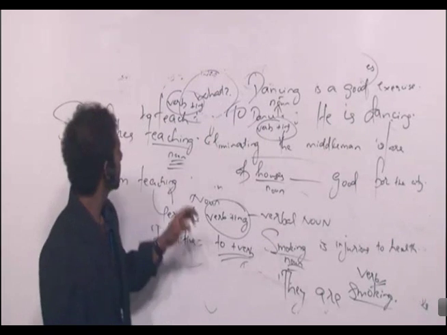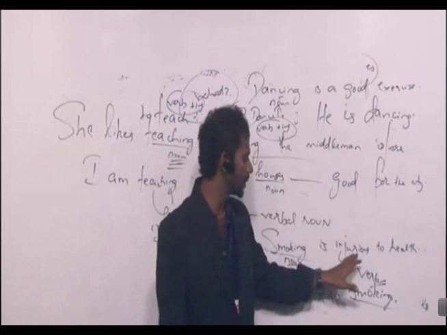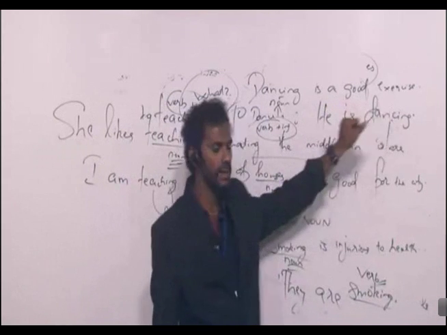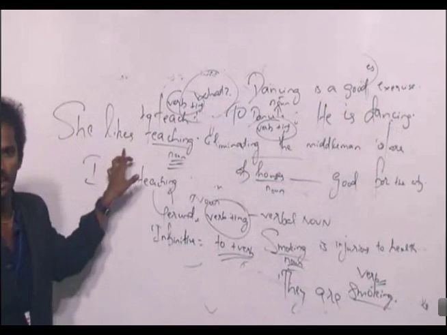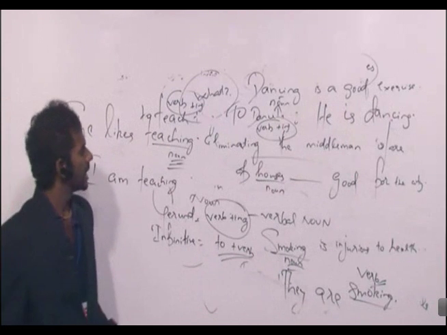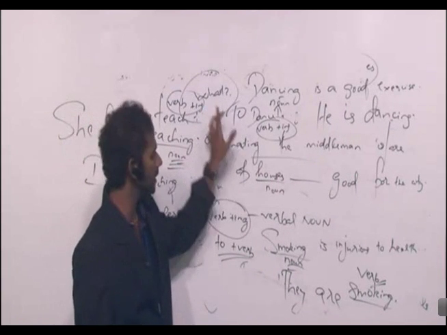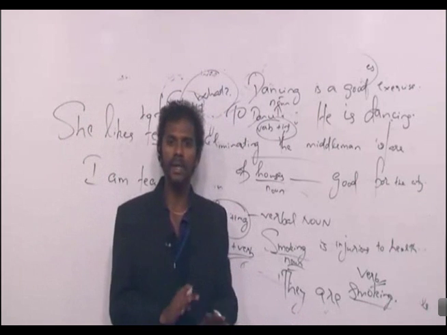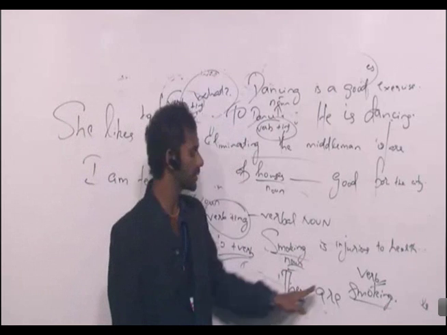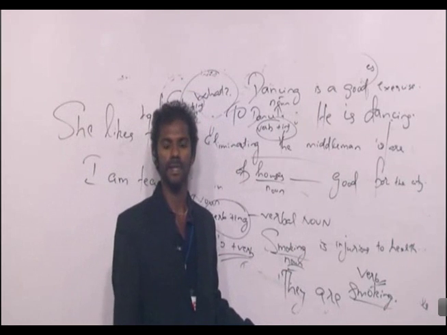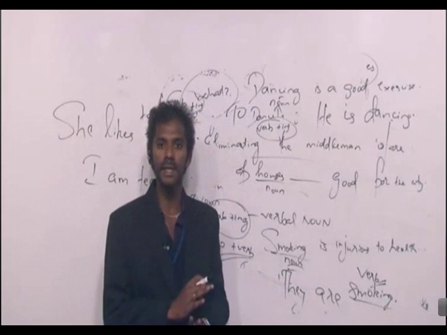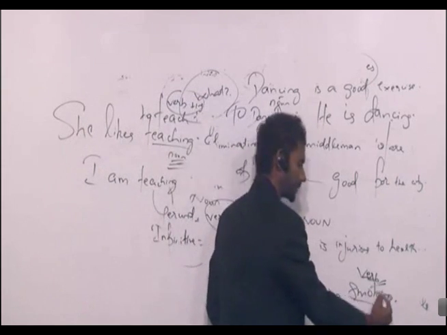As I said, what is injurious to health? What is a good exercise? What she likes? If I want to ask the question word what to this sentence, I can ask only in this way. What are they? If I ask you what are they, will you say smoking? No. So we are not getting the answer to the question what as smoking. So smoking cannot be a noun here. Smoking is a verb here.